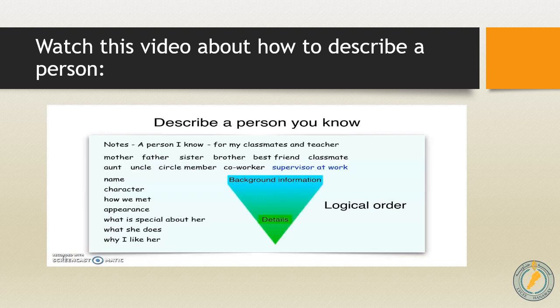This sounds great, but we have to make sure that this has a great logical order, because this helps the reader to build good background information. So, this will help the readers to build a picture in their minds easily. So, what do you think? Is this order correct? Actually, it is not. Here is the correct order. We start by the name, how we met, how she looks like, means the appearance, then the character, what is special about her, what she does, and finally, why I like her.